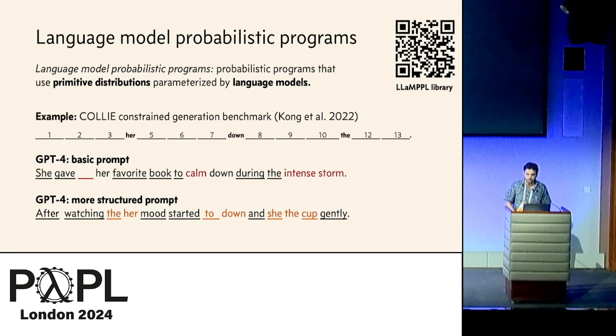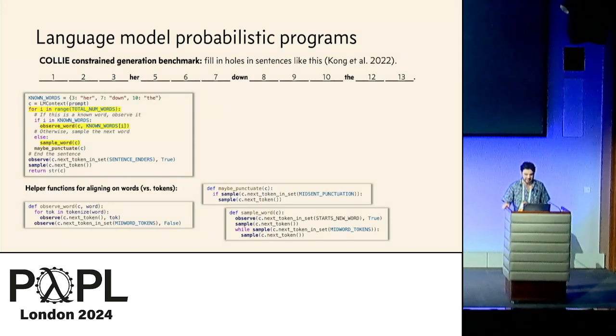And if you do some prompt engineering, you can get it to follow the template, but the sentences degrade even further in terms of their fluency. Like, "after watching her mood started to down and she the cup gently." So let's see if we can write a probabilistic program to encode this task.